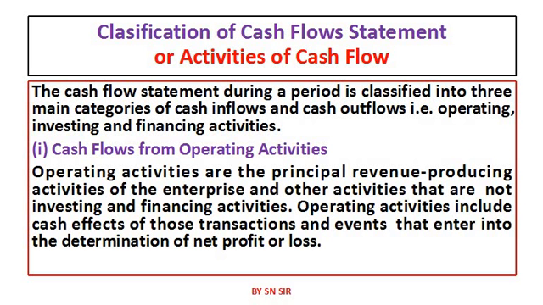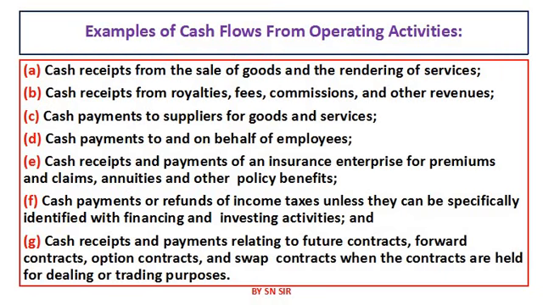Look at some examples of operating activities. Cash received from sale of goods and rendering services. An organization has to do some activities of selling, has to do some activities of rendering services. If cash is coming in the organization, that is cash inflow from operating activities.